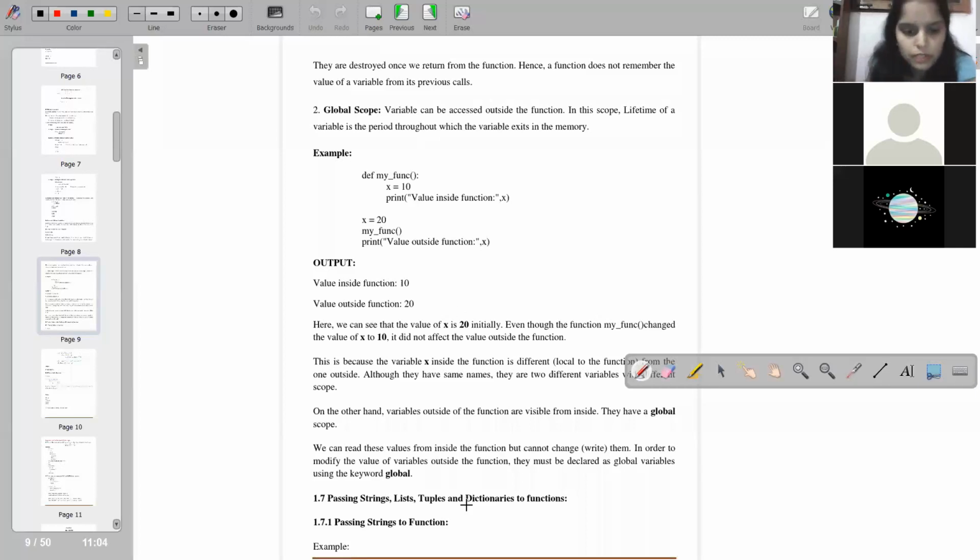Passing a string to a function. See, how will you pass a string to a function?